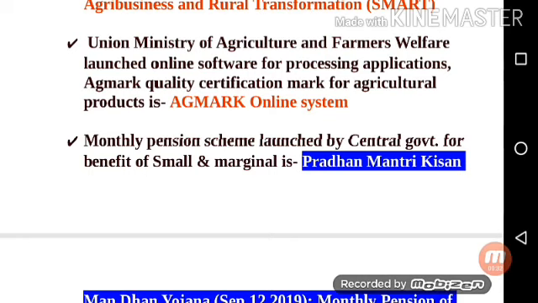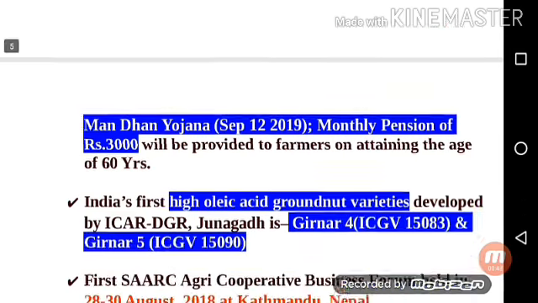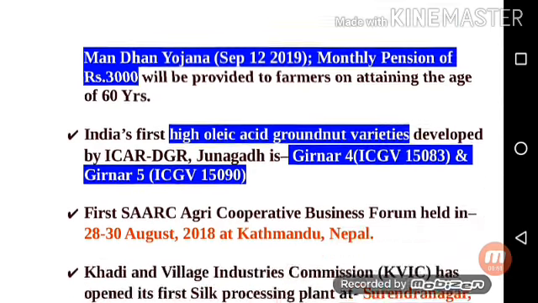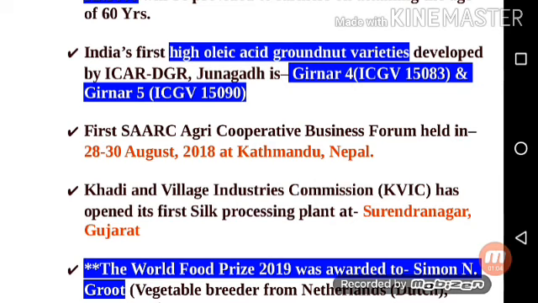Next point is the monthly pension scheme launched by the central government for the benefit of small and marginal farmers, that is Pradhan Mantri Kisan Man Dhan Yojana, which was launched on September 12, 2019. A monthly pension of rupees 3,000 will be provided to farmers on attaining the age of 60 years. India's first high oleic acid groundnut varieties, developed by ICAR DGR Junagadh, are Girnar 4, ICGV 15083 and Girnar 5, ICGV 15093.